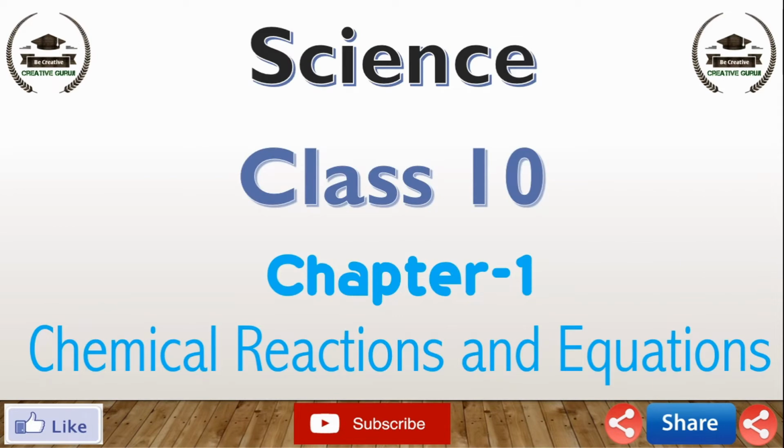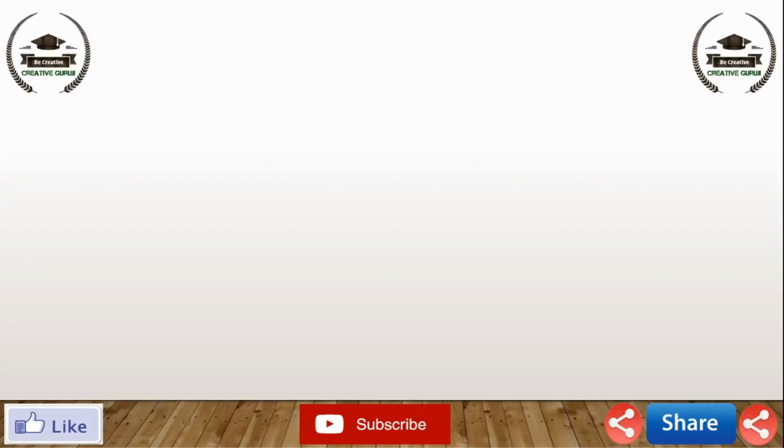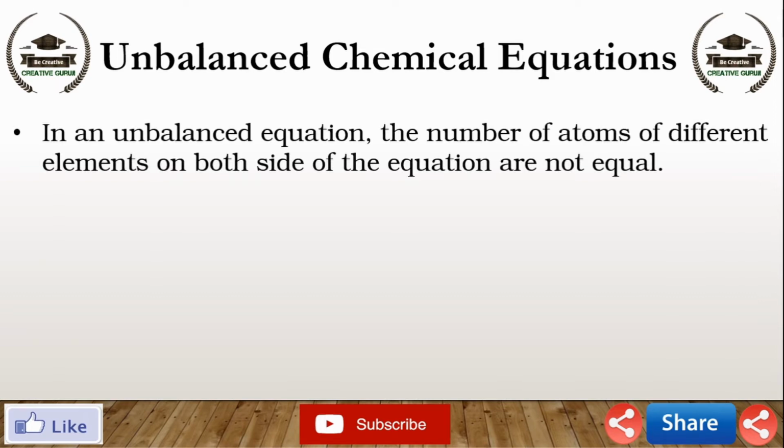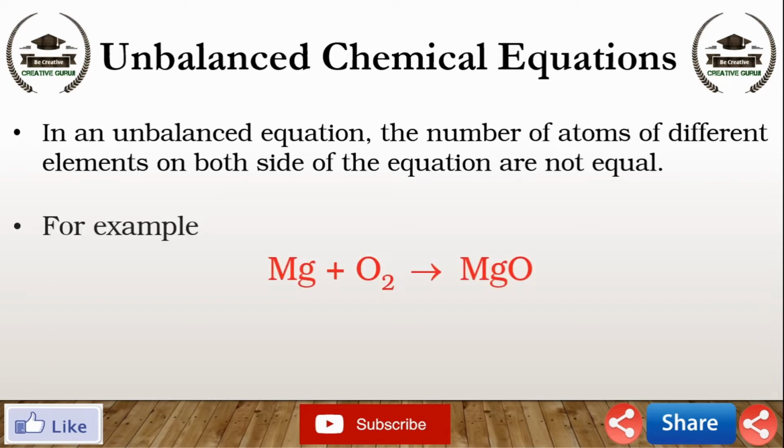After completing chemical equations in word form and symbolic form, now we will move to our next topic, unbalanced and balanced chemical equations. First one, unbalanced chemical equation. In an unbalanced equation, the number of atoms of different elements on both sides of the equation are not equal. For example, Mg plus O2 gives MgO.